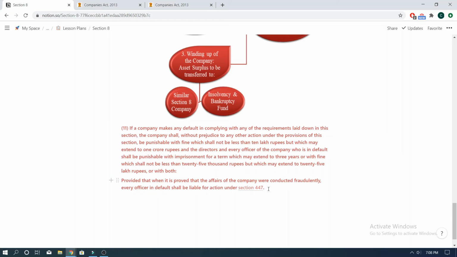Here's a quick question for you guys. Can a foreign company be registered as a Section 8 company? Or if it would be eligible to become a Section 8 company, why or why not? Something for you guys to ponder about.